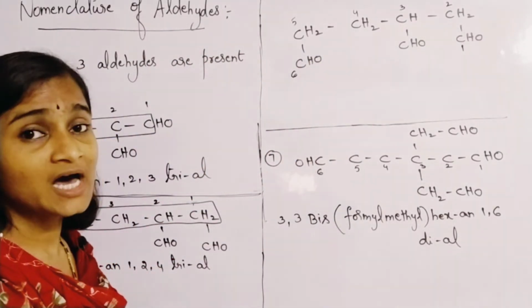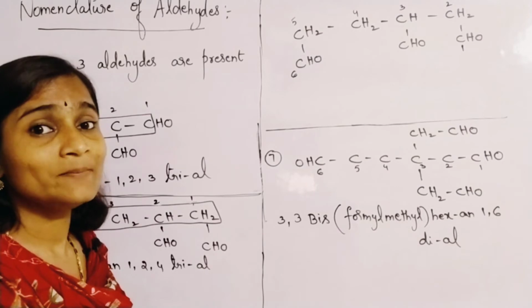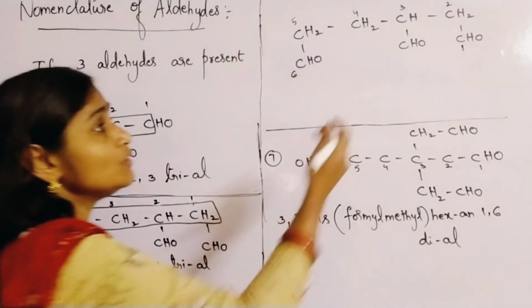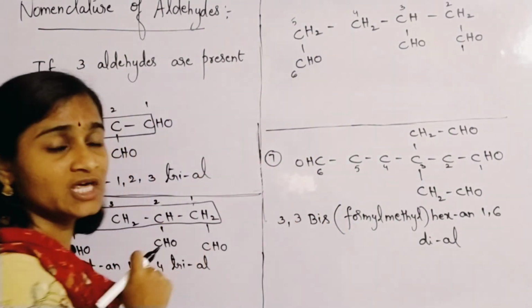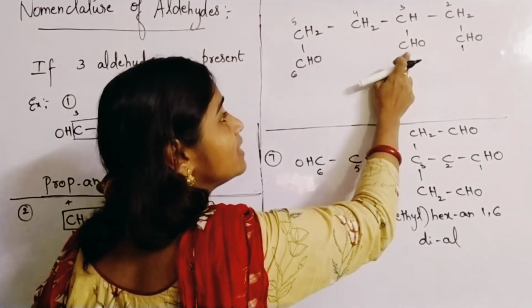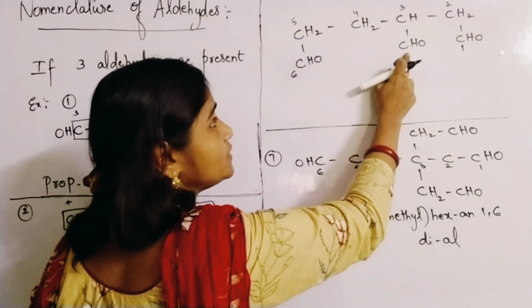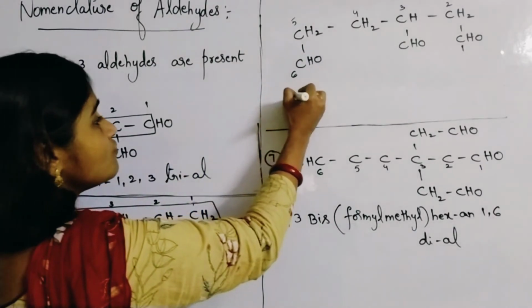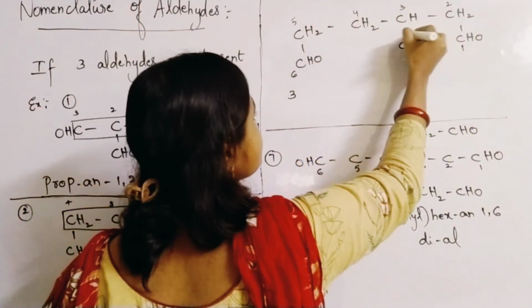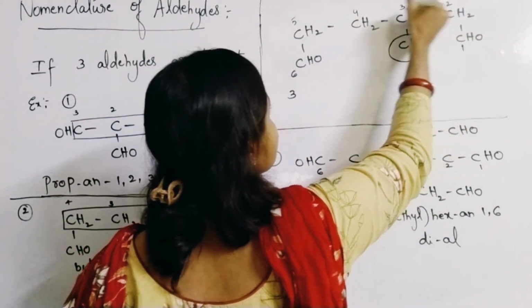More carbon atoms should be there in the parent chain. So you are including 2 aldehyde groups in the parent chain, then it will become what? The substituent. Please understand the point carefully. Now it will become 3-formyl. This will become the substituent, and you are taking the other as parent chain.